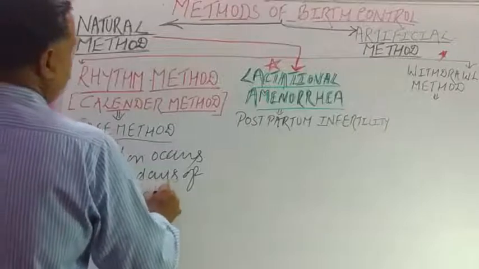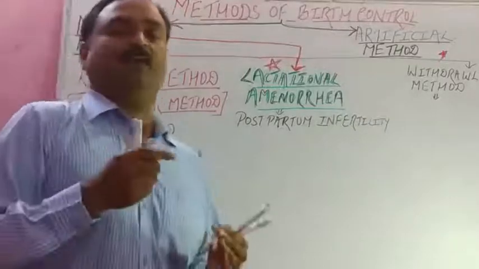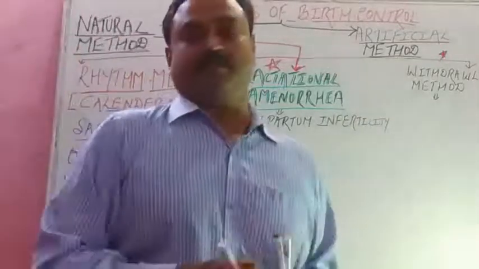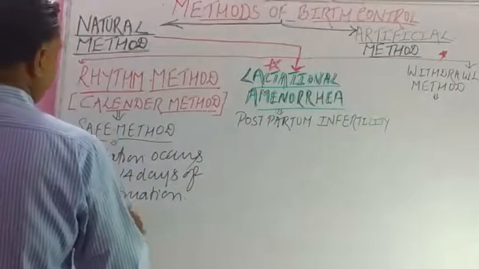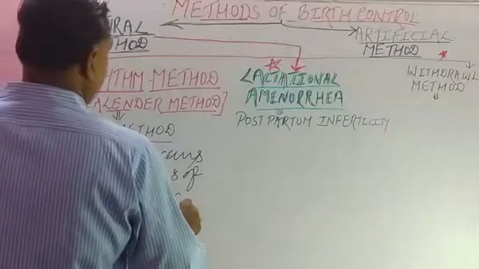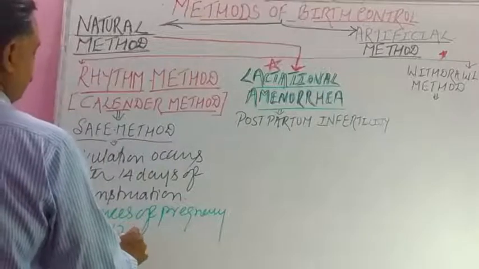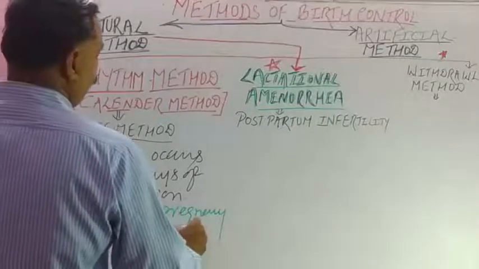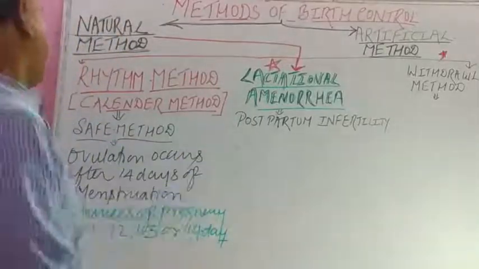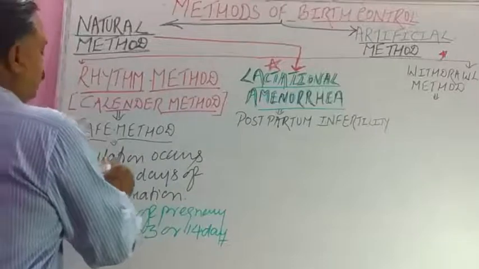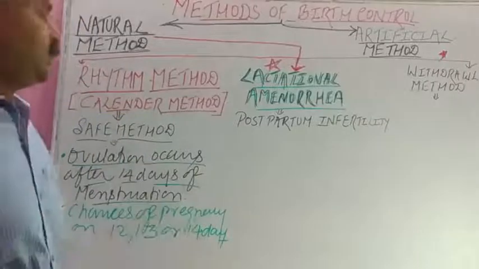So couples are aware that there are chances of pregnancy on the 12th, 13th or 14th day after menstruation stops, because ovulation occurs after 14 days of stoppage of menstruation, isn't it?